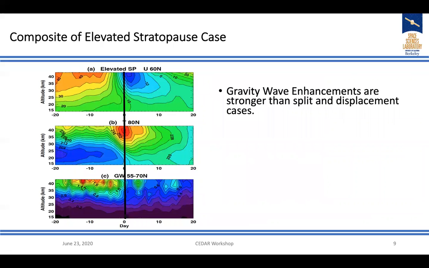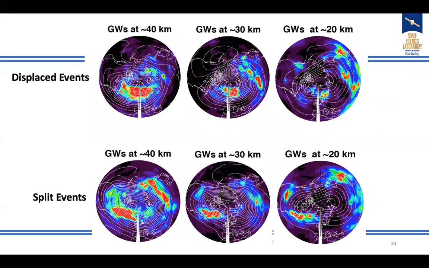So the general trend of gravity wave change during the major warming is enhancement prior and a decrease afterwards. Here we are trying to study where the enhancement of gravity wave occurred. This is 40 kilometers, 30 kilometers, and 20 kilometers, and the center is the North Pole. This is pressure height, but it's about 40 kilometers. The line contours indicate the geopotential height and the red shows gravity wave activities.